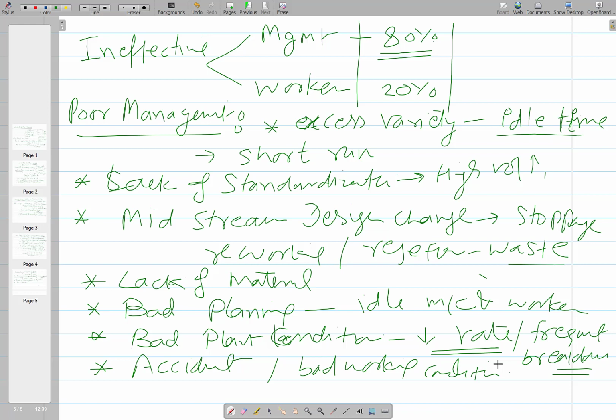All these factors lead to a situation where nothing is being done by the man or the machine. They are idle, and that leads to ineffective time, which in any case has to be added to the total time required to complete a job.